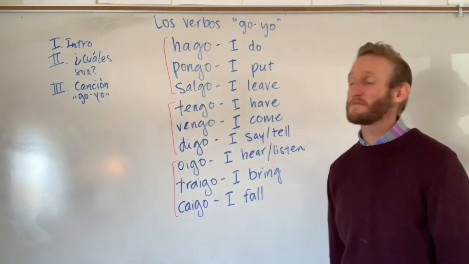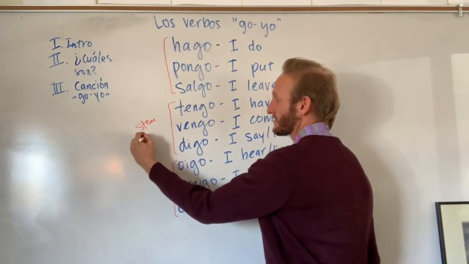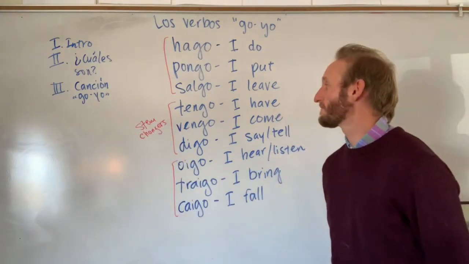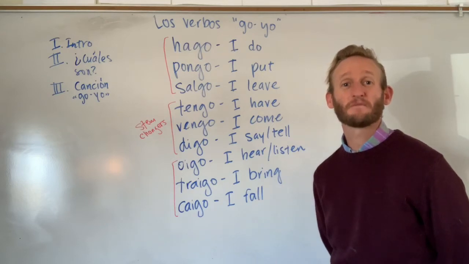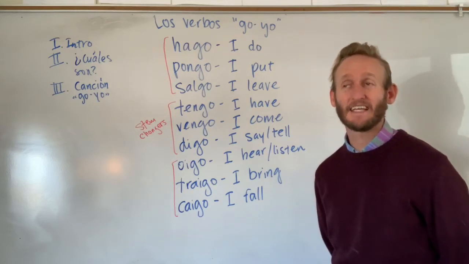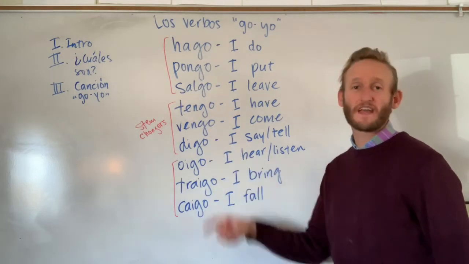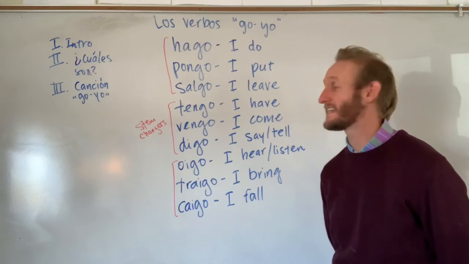In this next group, these are going to be stem changers. So you might want to remind yourself of that, right? So for example, tengo will then be tienes, tiene, tenemos, tenéis, tienen. The same will go for vengo: vienes, viene, venimos, venís, vienen.